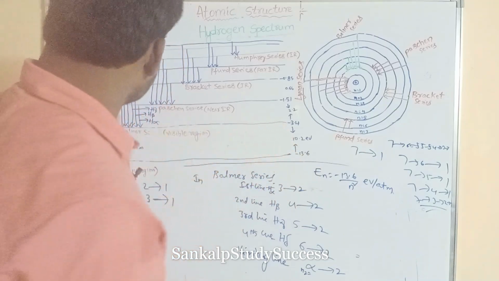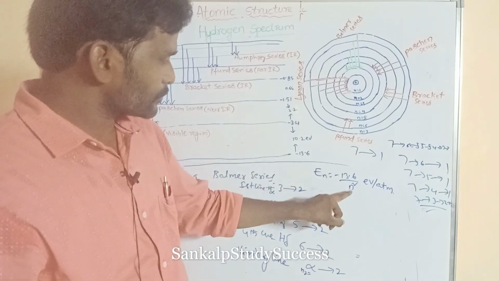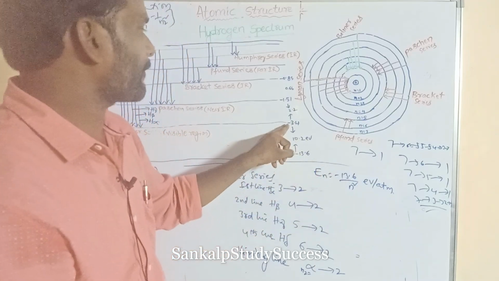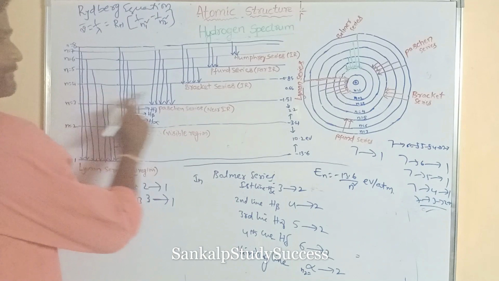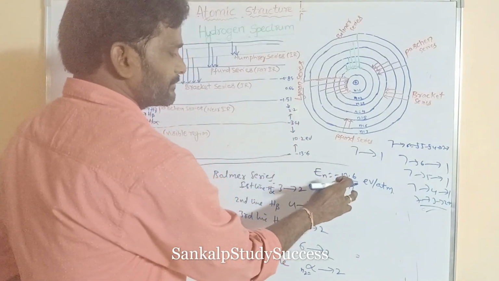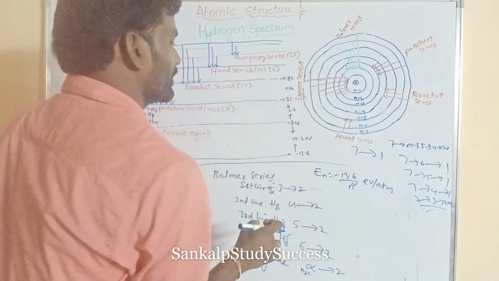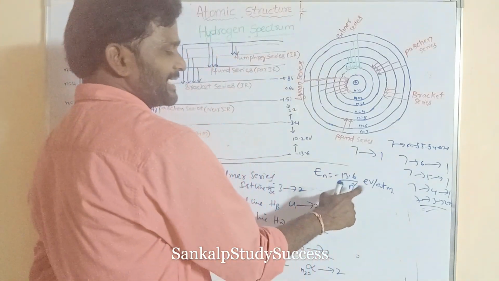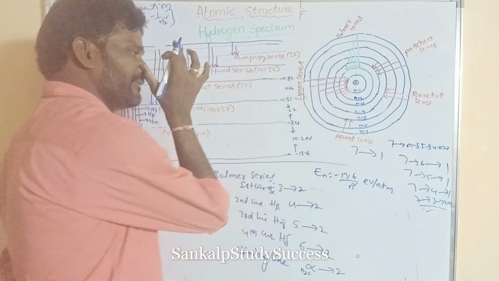Similarly, for the second shell, n equals 2, 2 square means 4, minus 13.6 by 4, that is minus 3.4. For n equals 3, 3 square means 9, minus 13.6 by 9, that is minus 1.51. For n equals 4, 4 square is 16, so this is minus 0.85.